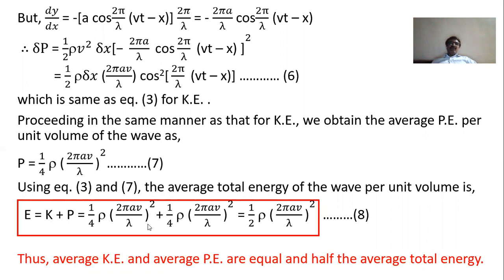That means we will find that average kinetic energy and average potential energy are half the total energy. So here it is, the important result: average kinetic energy and average potential energy are one and the same. That is 1 by 4 rho (2 pi AB by lambda) whole square, and these are half the average total energy, which is equal to, of course, 1 by 2 rho (2 pi AB by lambda) whole square.